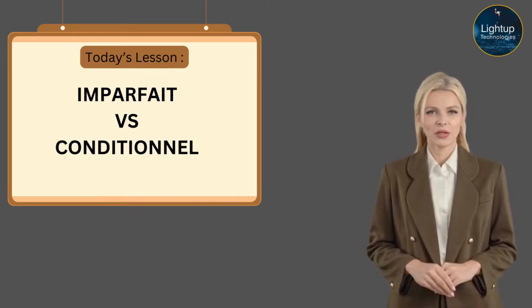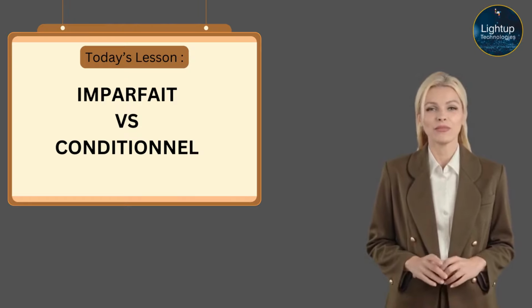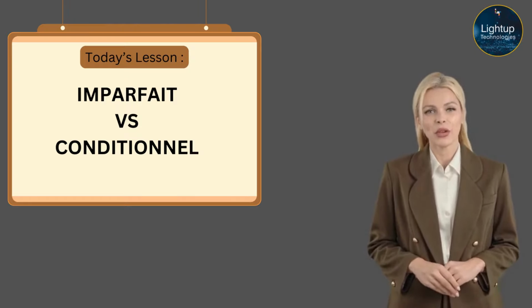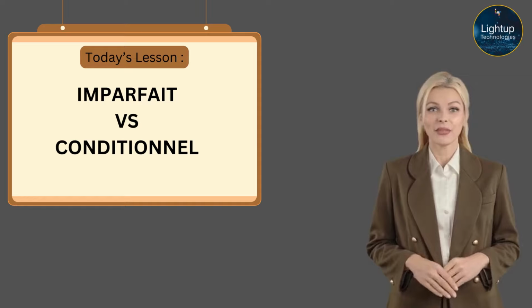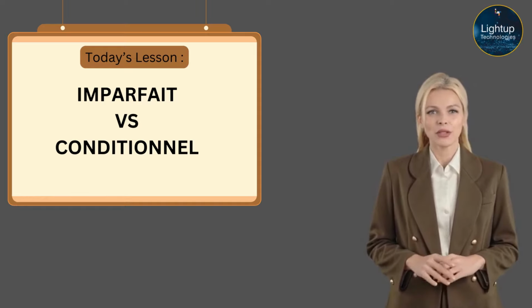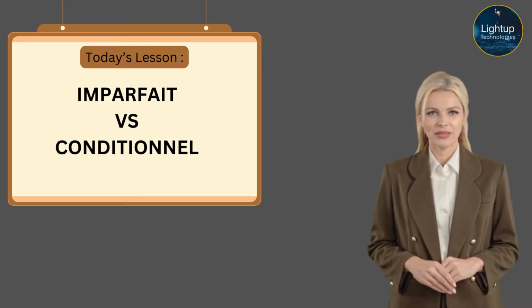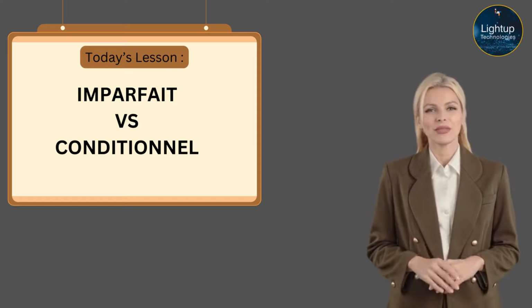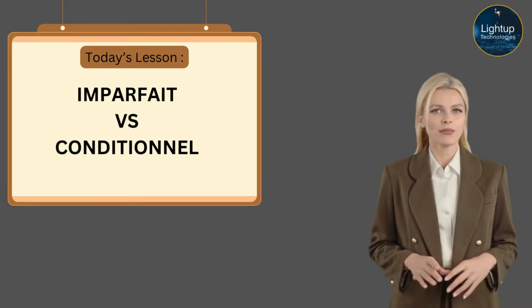Today let's compare two tenses in French, the imparfait versus the conditional. This lesson has four objectives: to understand the difference between the imparfait and conditional and when to use them. This lesson has the objective to show you the difference between the two tenses and not how to conjugate them. I will however give you some examples to put them together and show you the difference. What I am going to do is explain to you when we use the imperfect and when to use the conditional.